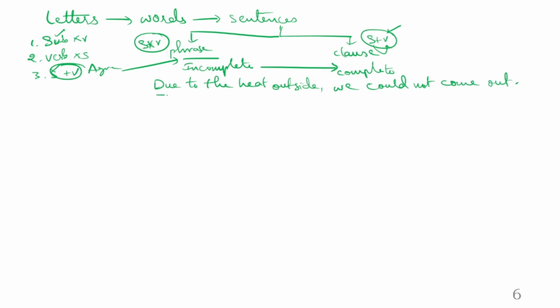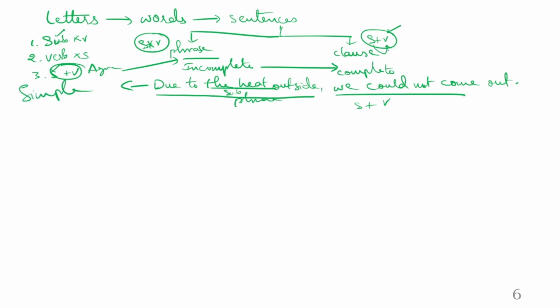If you look at this part, due to the heat outside, this part is nothing but a phrase. There is heat outside, there is a subject, but there is no verb combination, right? We could not come out, there is a subject and verb combination. So like this, there is a phrase and there is a clause together. This part becomes a simple sentence. What is it? Simple sentence.